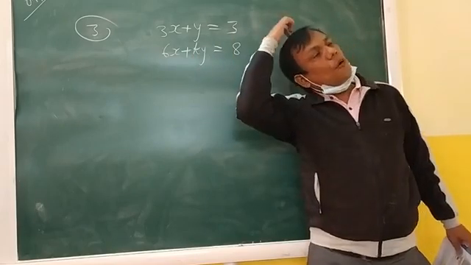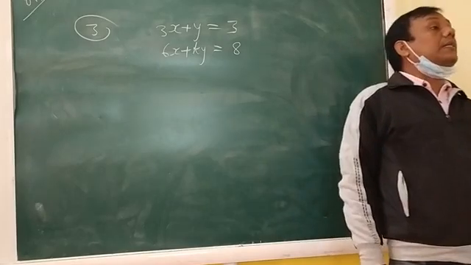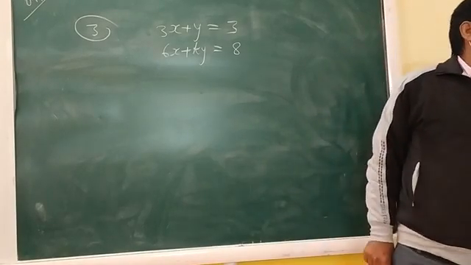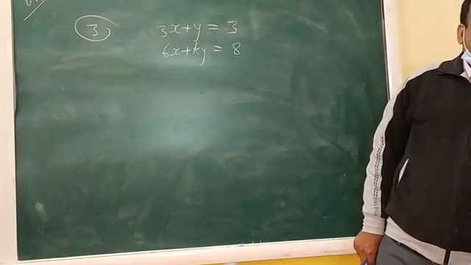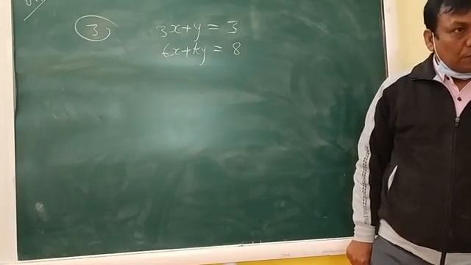Right? So first of all, you must know the condition, the formula for when there will be no solution.